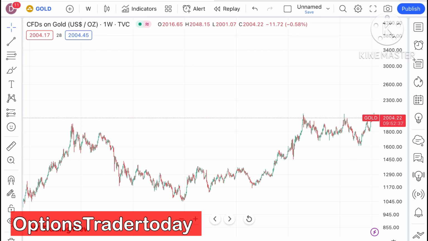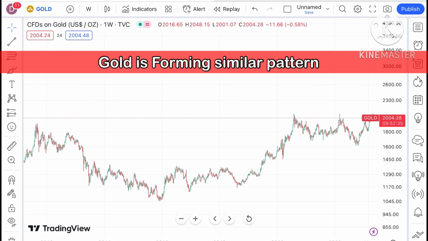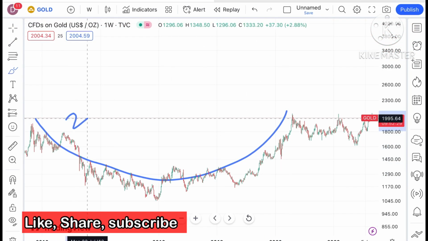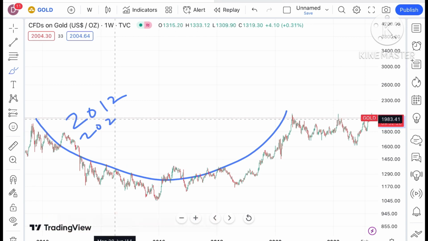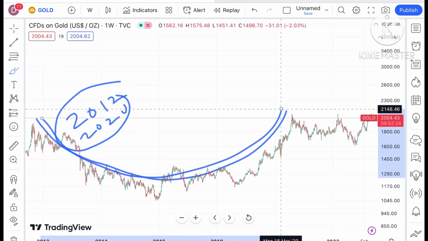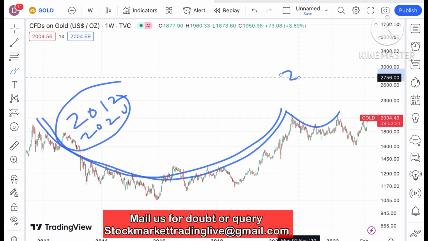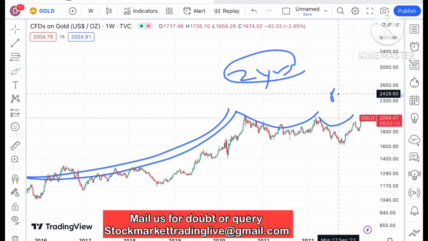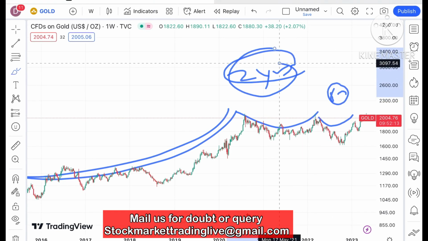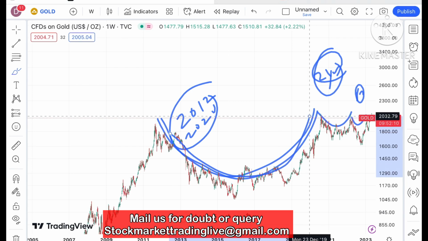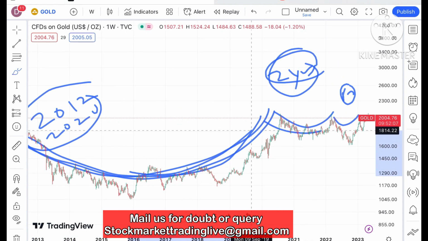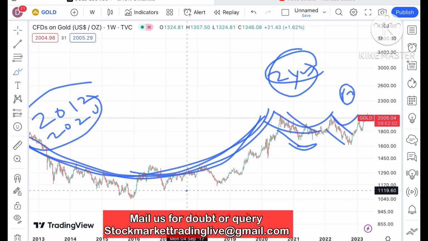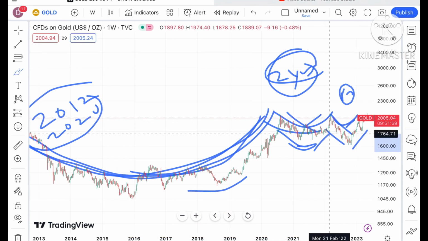So today in this video I will explain how the price of gold has moved in the last week and how the price of gold can move in the next week. If you look at the chart of gold from 2012 to 2020, it has created this particular pattern. After that, this particular pattern is created, and this is a 2-year pattern. The same pattern is created here, and this is an 8-month pattern. What this pattern says is that the 8-year pattern is similar to this pattern: a U pattern is formed after a fall has come. You can see in this 2-year pattern also, after that a swing is formed, it went upside.